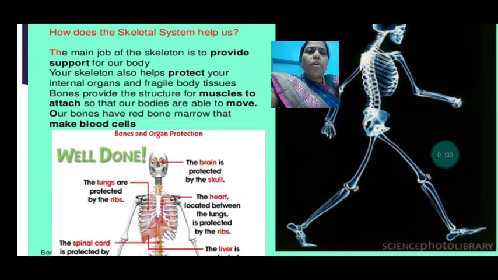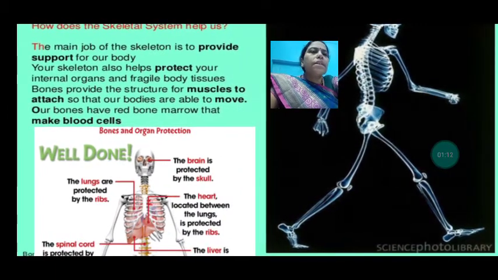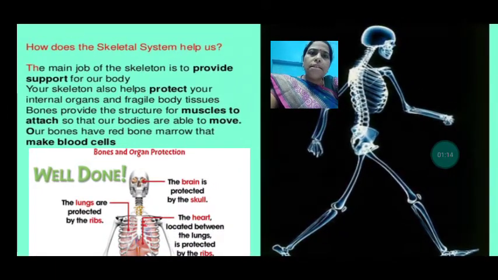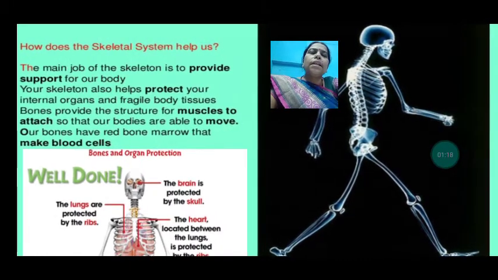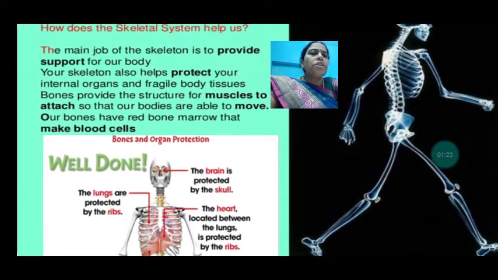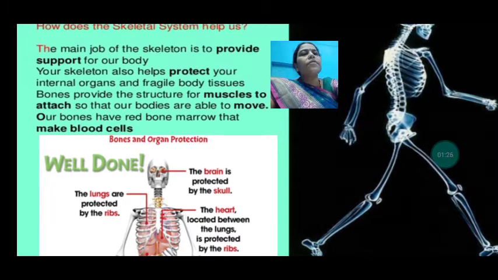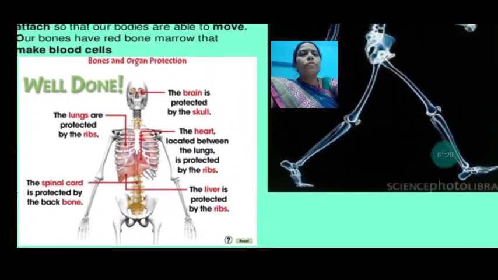Now see how the skeletal system helps us. The main job of the skeleton is to provide support for our body. The main work of the skeletal system is to provide support to our body, and your skeleton also helps protect your internal organs and fragile body tissues.